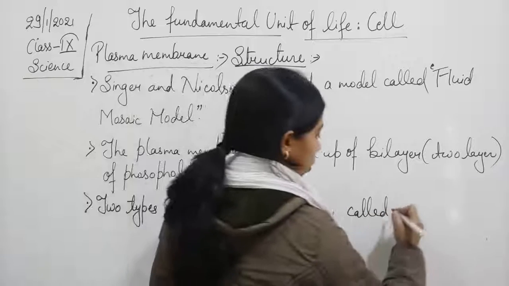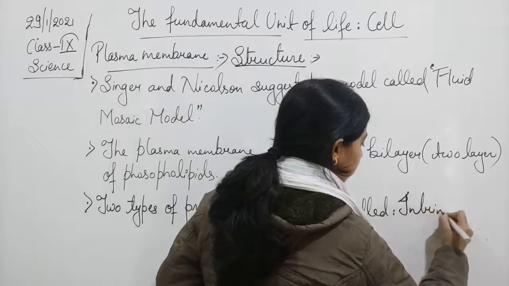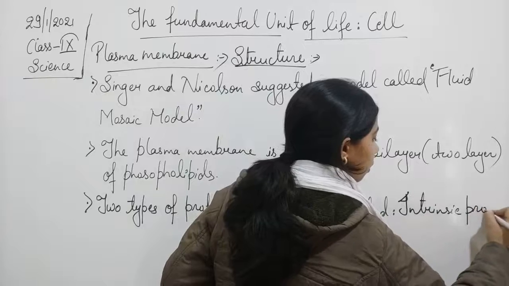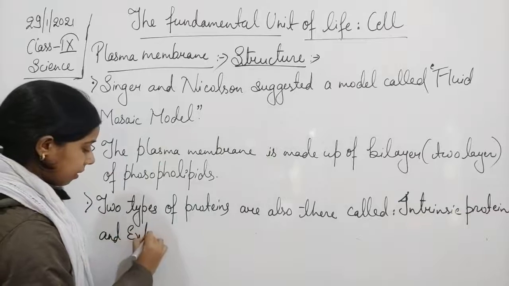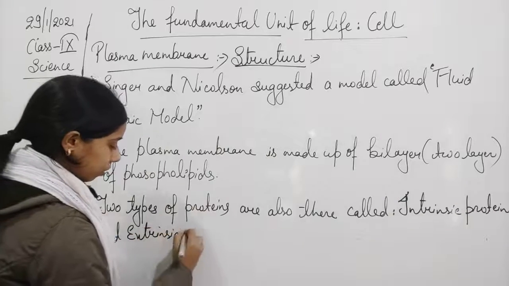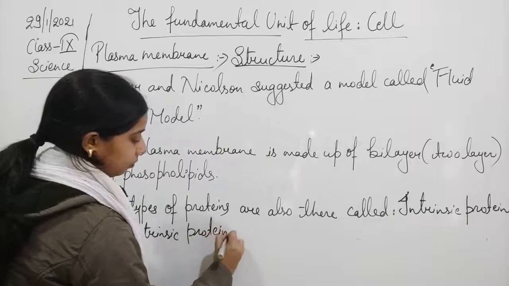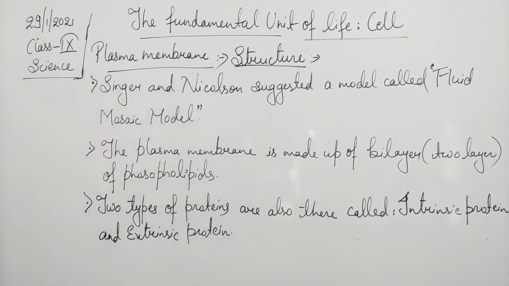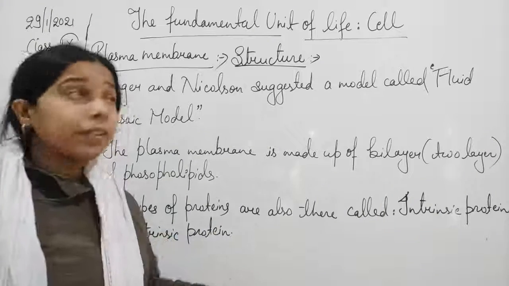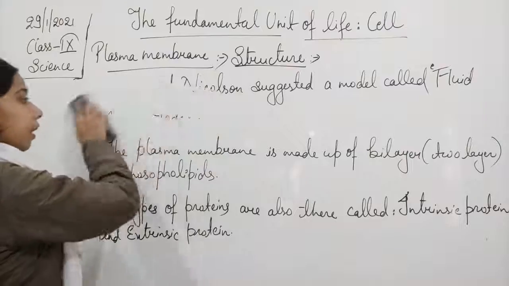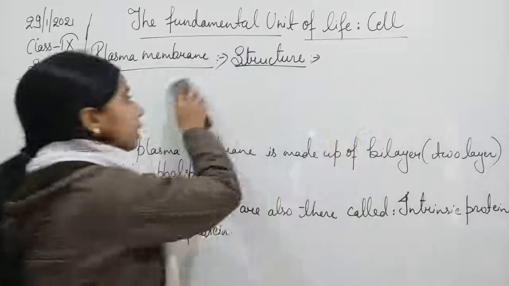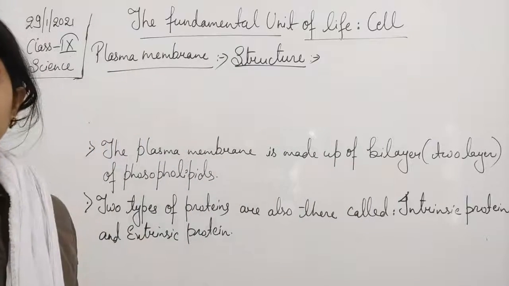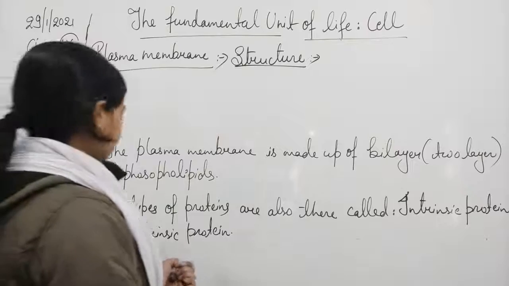So, called intrinsic protein and extrinsic protein. Intrinsic and extrinsic protein. Okay. So the protein which used to float on the surface of the layer of the phospholipid is called as intrinsic protein. Intrinsic protein and extrinsic protein.